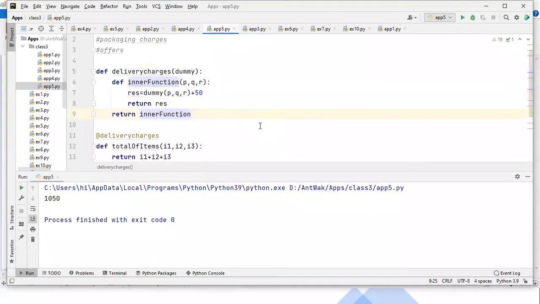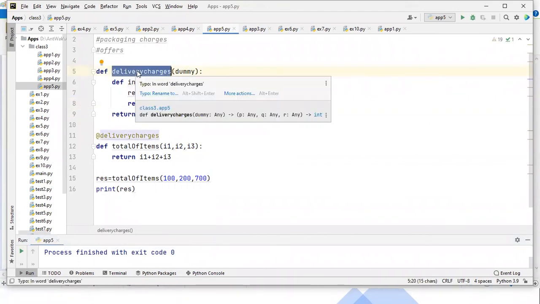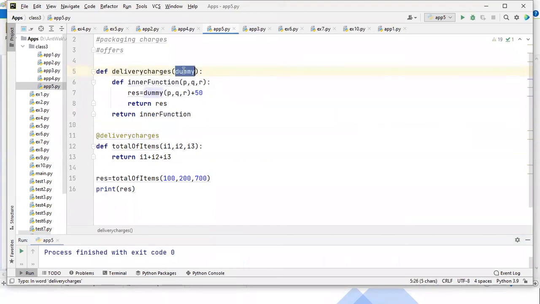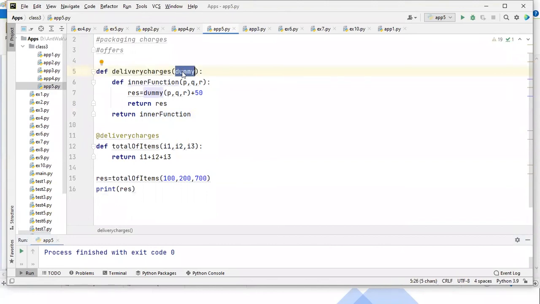Don't get confused. I'll tell you how to write it. First, guys, you write one function, and whatever name you want, you can give that function. This function will take another function as its argument. Dummy is a function. I'll tell you guys how it will work.